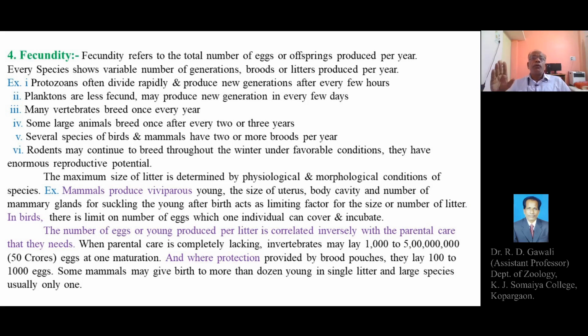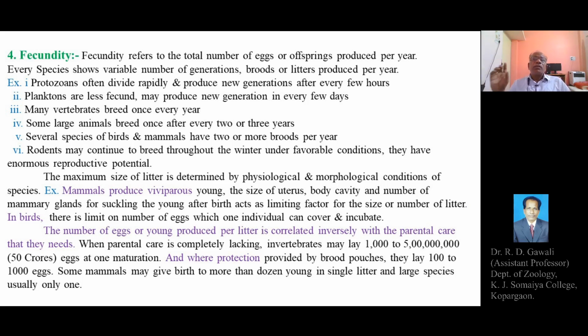Fecundity refers to the total number of eggs or offspring produced in a year. So fecundity is again variable. This is a variable parameter, found different in every species.